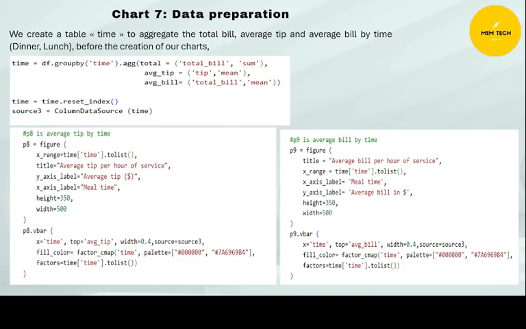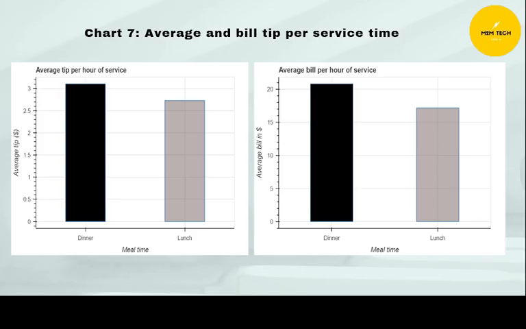So we created a table called time to aggregate the total bill, average tip, and average bill by time before the creation of our chart to showcase which time between lunch and dinner has more tips and higher bill amounts.